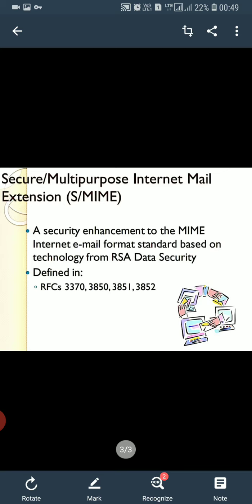So S/MIME is an extension of the MIME encoding standard, which defines how the body portion of the SMTP message is structured and formatted.